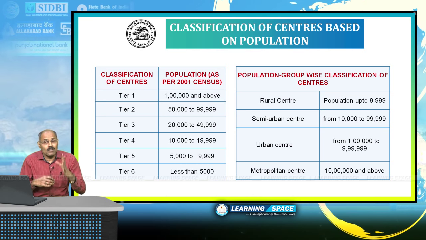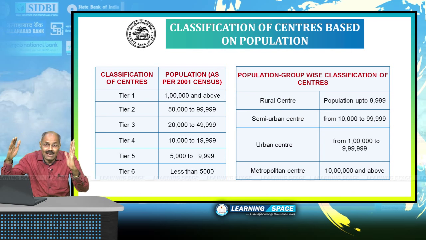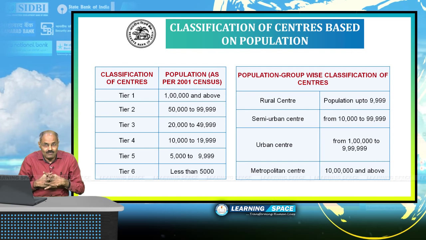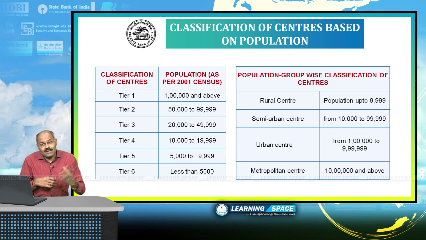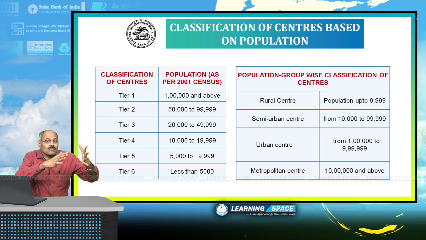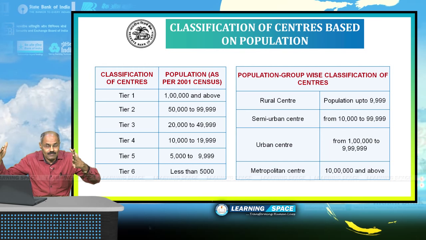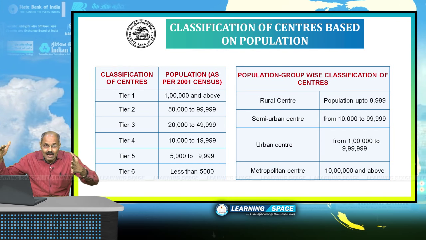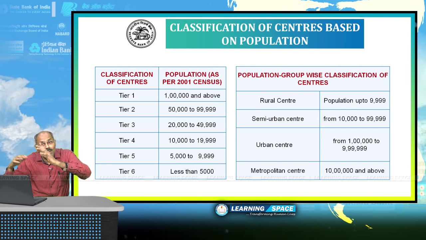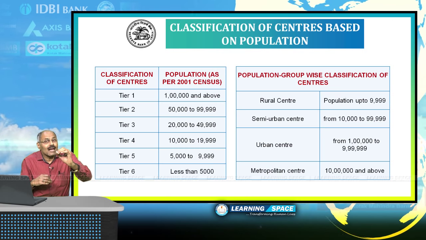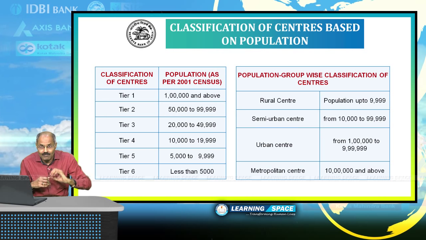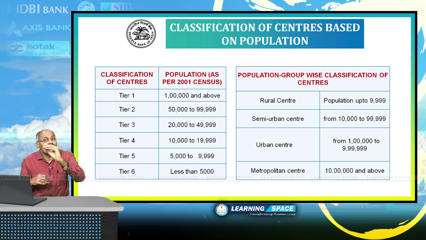Urban centers, population between 1 lakh to less than 10 lakhs, they are urban centers. Several small towns come under urban centers. And semi-urban is 10,000 to less than 1 lakh. That is semi-urban centers. If the population is up to 9,999, they are classified as rural centers.